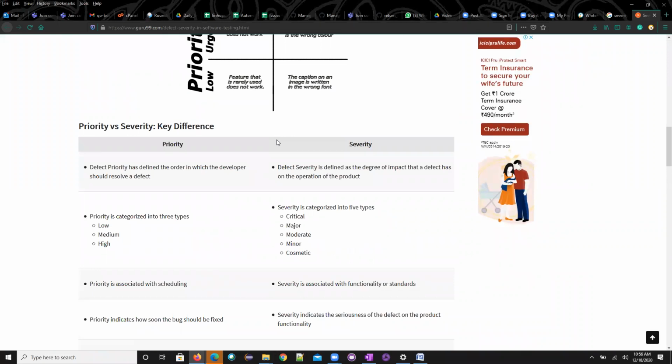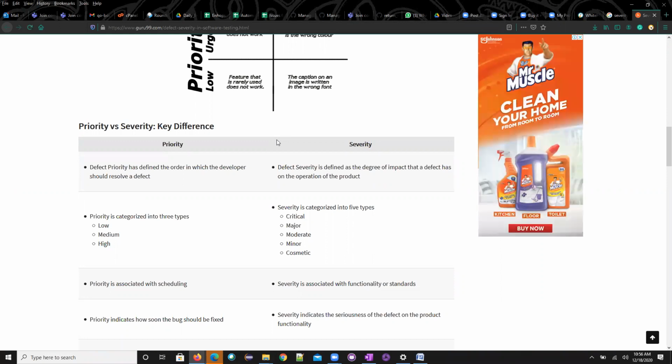What is meant by priority and what do you mean by severity, and what is the difference between them? When should I give the priority, when should I give the severity, who will be giving the priority, who will be giving the severity, and how do we need to treat them? So these are the questions which we need to answer for priority and severity. Let's club the pointers which Shiva and then Ruma and then Shashi and Monica said.